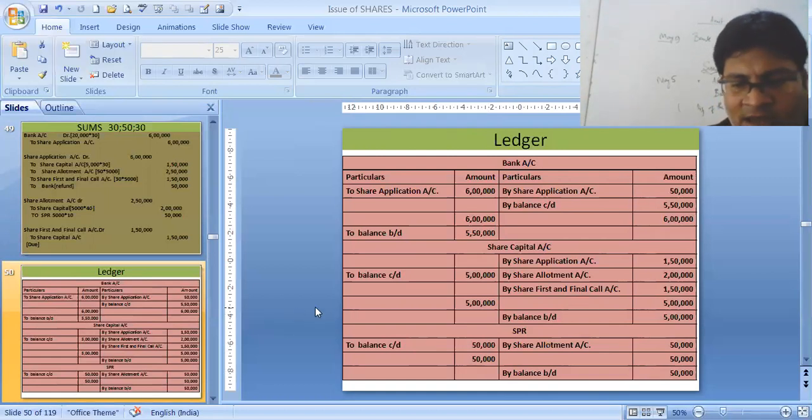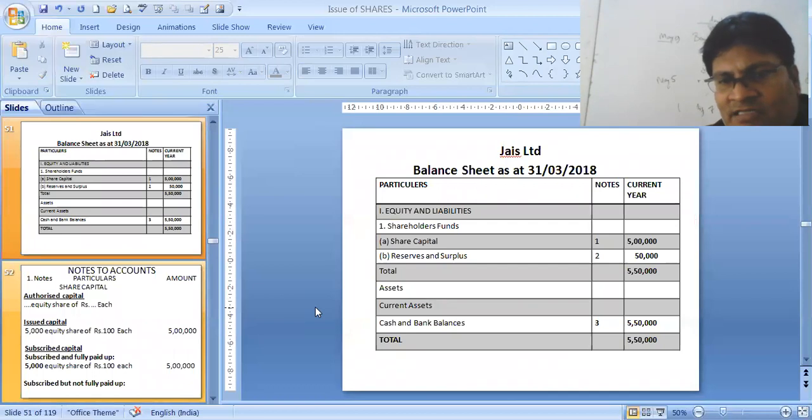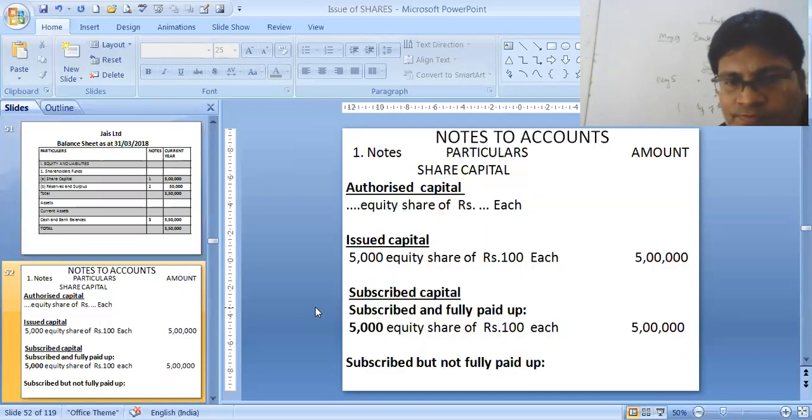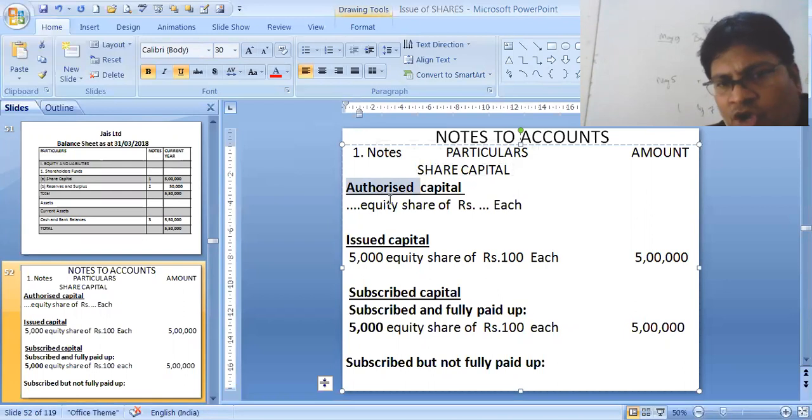Now we need to prepare the balance sheet. In the balance sheet, we have only note 1, note 2, and note 3. So first of all, before going through the figures, we have to see the notes to accounts. Notes to accounts on share capital, whether told or not, whether written in the sum or not, if you are asked to prepare a balance sheet, you have to prepare them. This is the particular item where you have to prepare authorized capital, whether written in the sum or not.